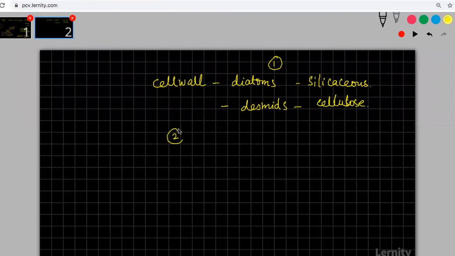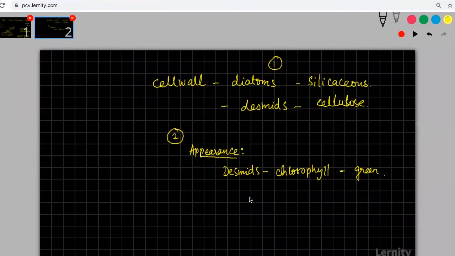And the second difference is appearance itself. Desmids contain chlorophyll, so they will appear green in color mostly. Diatoms will not appear green. They will have more of cyan based colors.